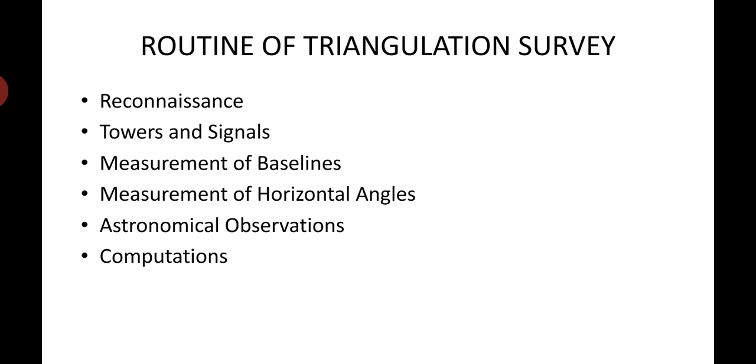Now here you will have the different routines of triangulation survey. The routines of triangulation survey generally consist of the following operations: the reconnaissance survey, then erection of the signals or towers, then the measurement of the baseline, then measurement of the horizontal angle, astronomical survey, and the computations.